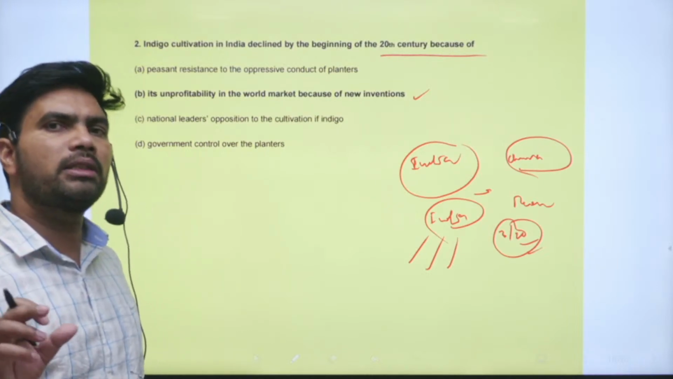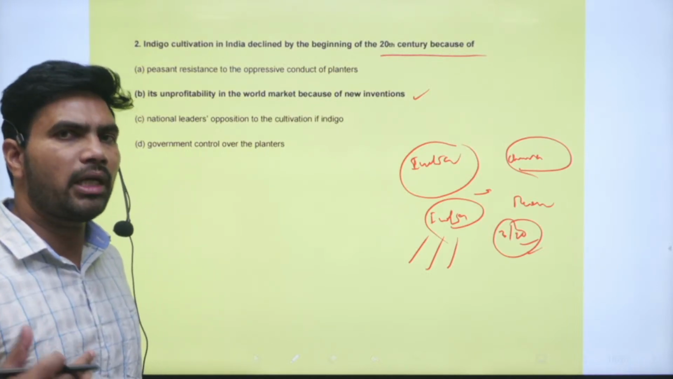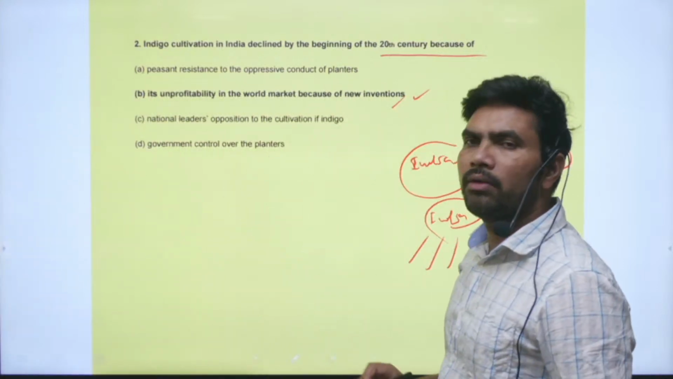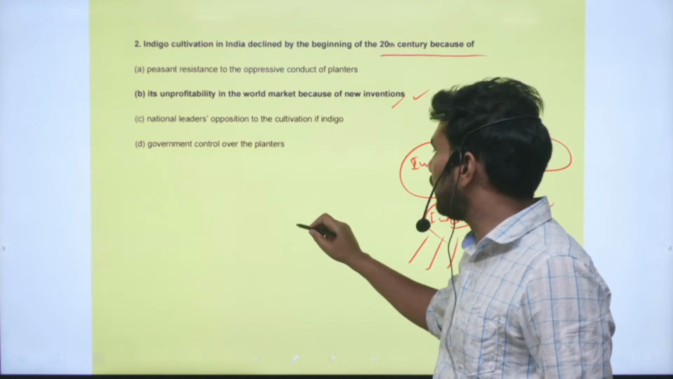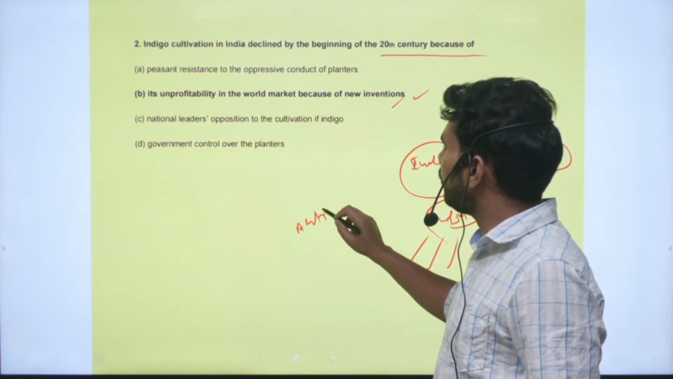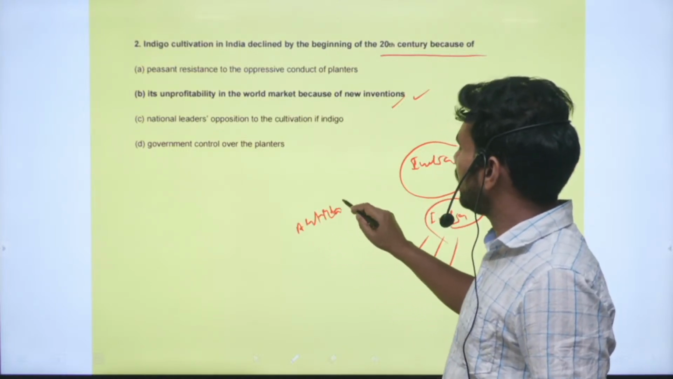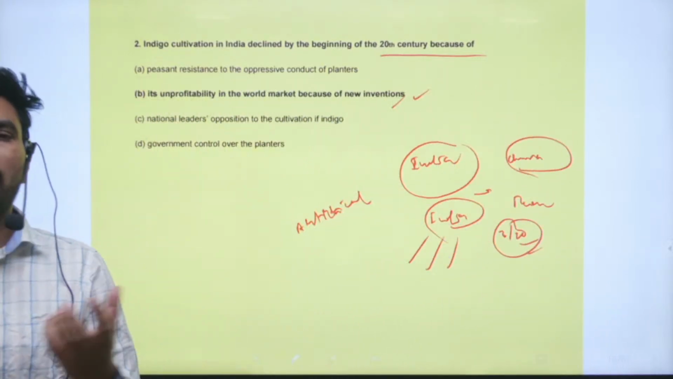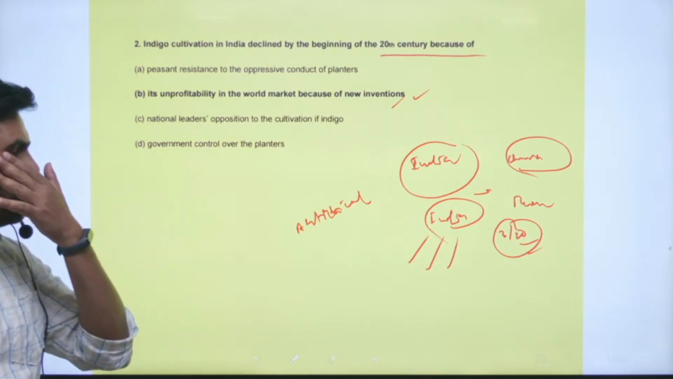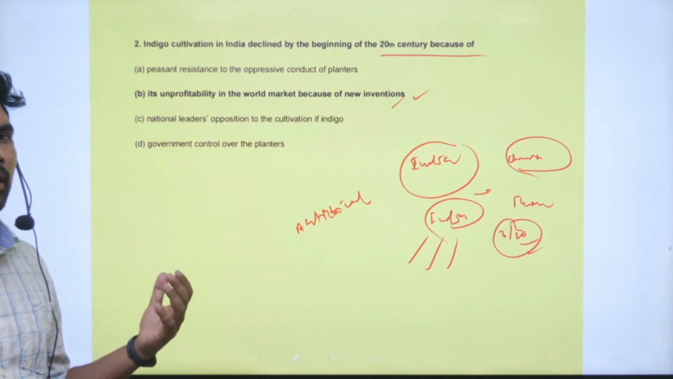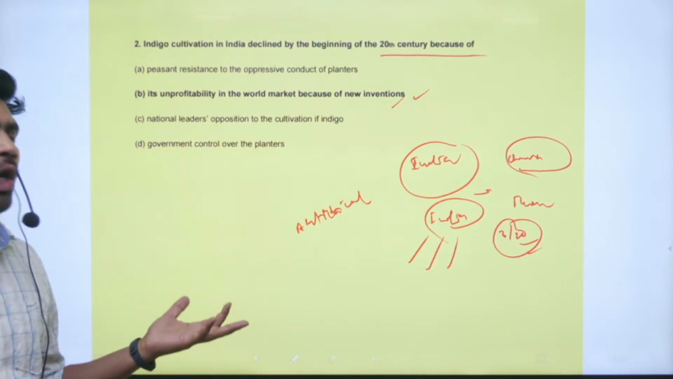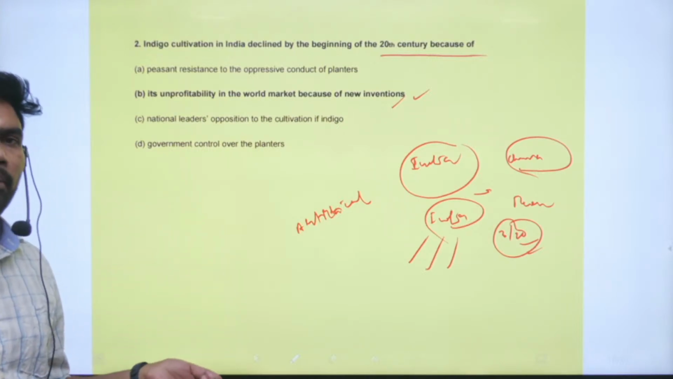But the actual reason which ended the practice of cultivating indigo is this one. By the early 20th century, new inventions came, like artificial colors. Artificial colors were invented and came into the market, and natural colors like indigo were no longer in demand. Because of that, the European planters also went away from India.